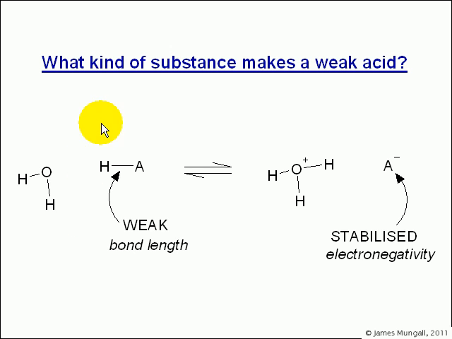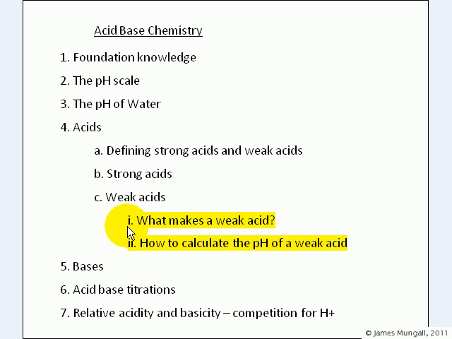So just to summarize, the kind of substance which makes a weak acid is the same as the kind of substance that makes a strong acid, i.e. stabilized negative charge due to electronegative elements and long bonds, which are therefore weak bonds. Okay, so that's it for what makes a weak acid. Next we'll go on to how to calculate the pH of a weak acid.